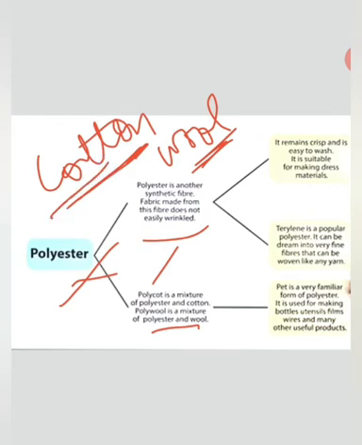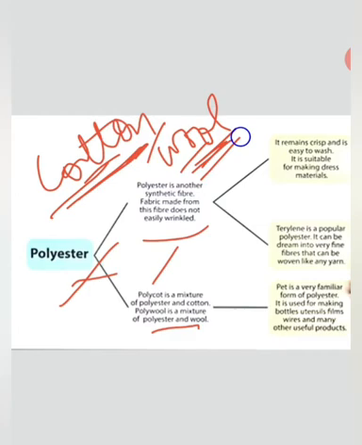Cotton we can get from plants, and wool we get from animals. Again, you have to remember that natural resources are those resources which are obtained from plants and animals. Examples you can give: cotton and wool.